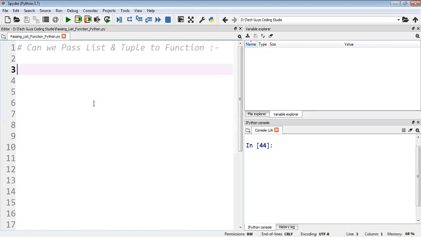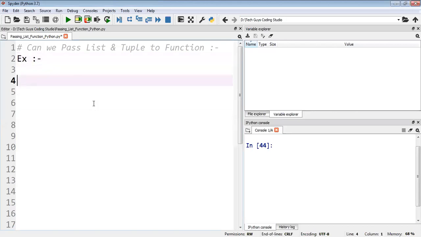So today the topic is, can we pass a list and a tuple to a function? As we have seen in earlier videos, we have passed single parameters, multiple parameters, even a string, so many things in the function. This time we just want to check, can we pass a list or tuple? So we'll check it here first.